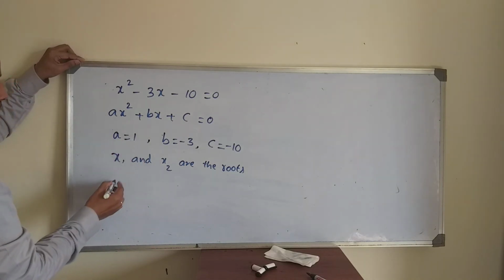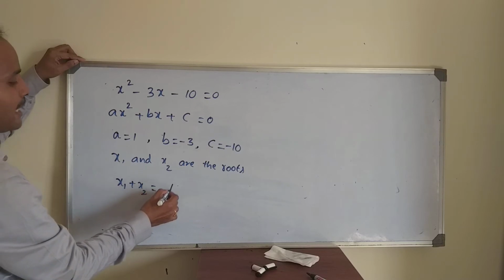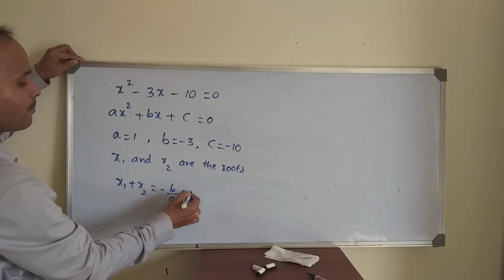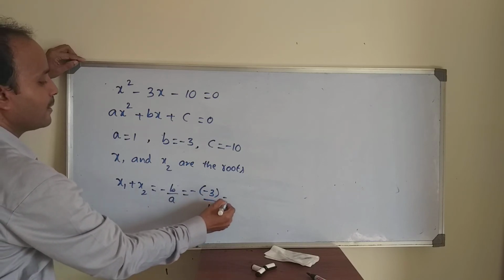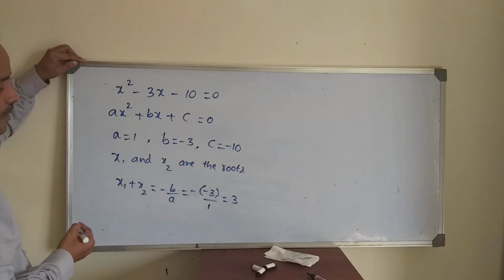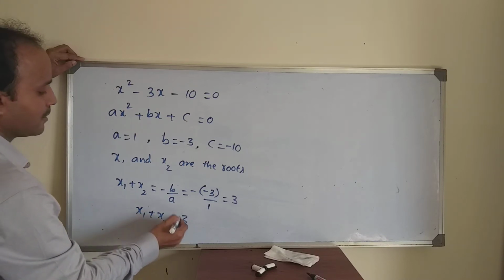Sum of the roots, what is the formula we have? x1 plus x2 is minus b by a. So minus b is minus of minus 3, by a which is 1. So x1 plus x2 is equal to 3.